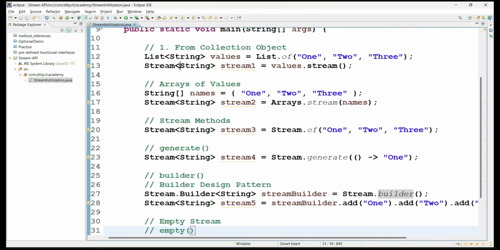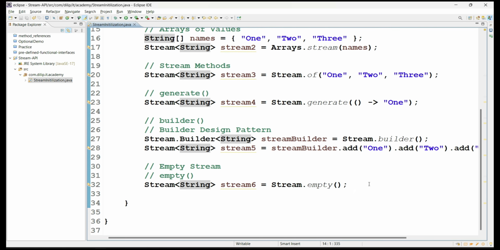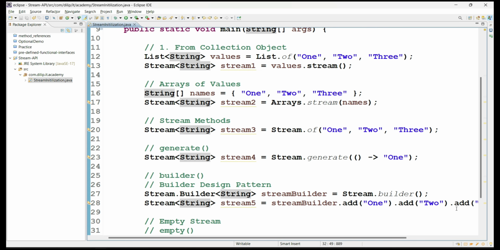Here I took string as an example, but we can define values of any data type as part of the stream instance. Stream is going to operate on every data type of values. So this is all about how to create or initialize the stream instance in different ways.